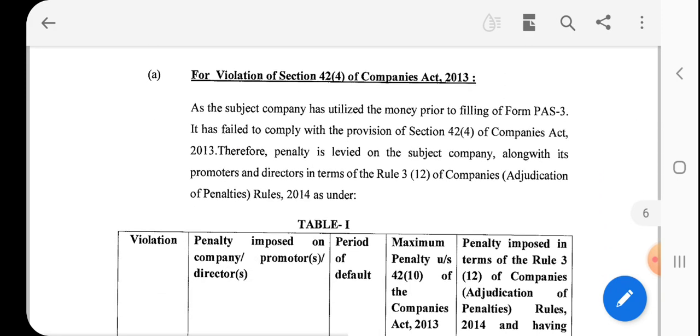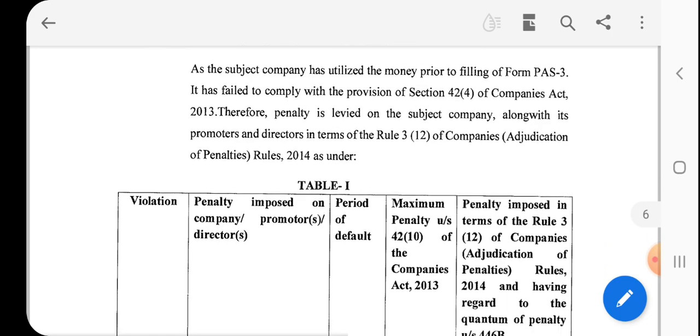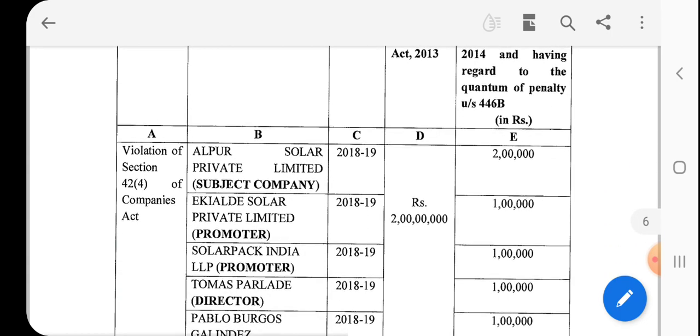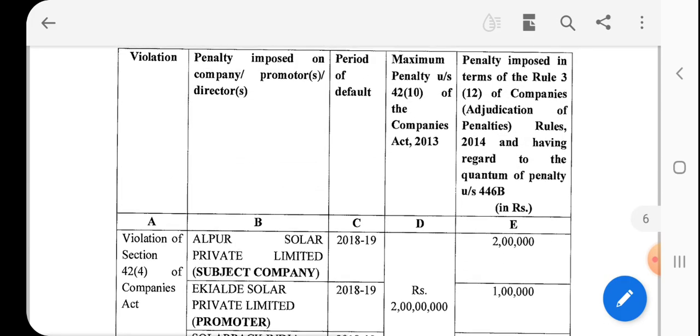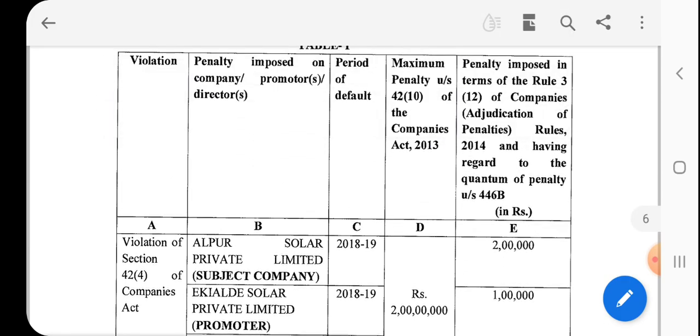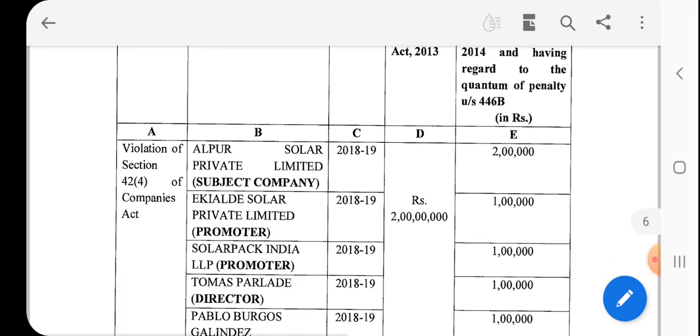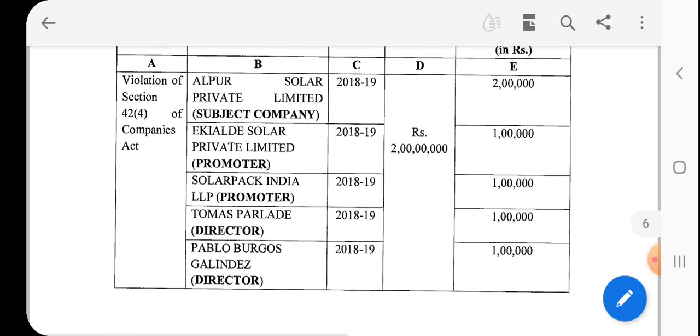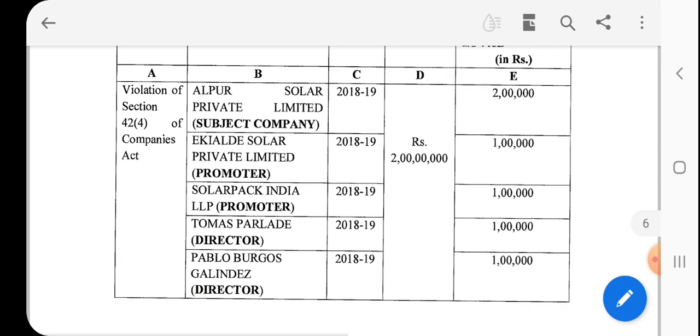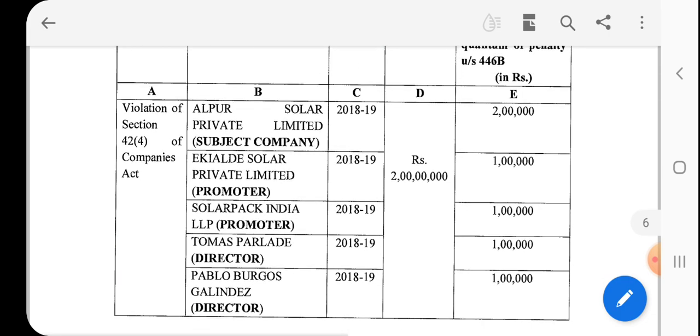First, for the violation of section 42 subsection 4 of the Companies Act, the penalty under subsection 10 of section 42 is 20 crore, which is reduced to 10%.